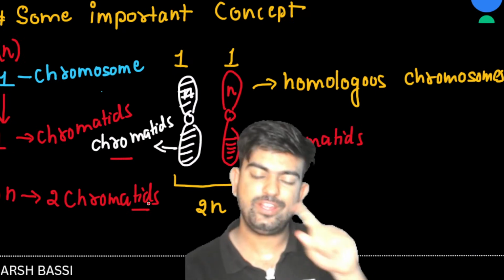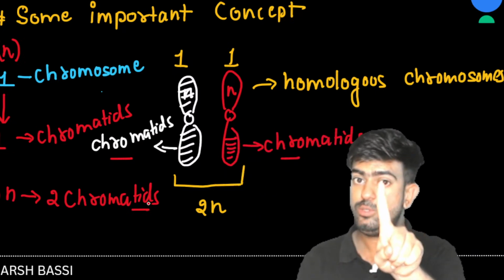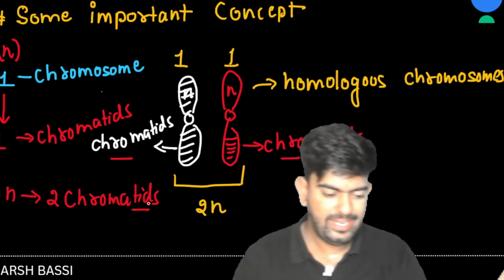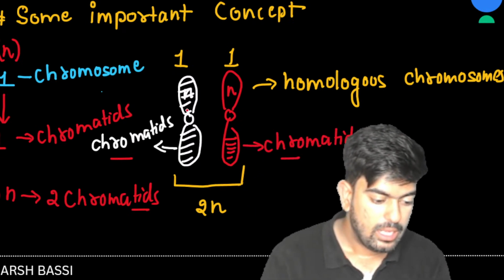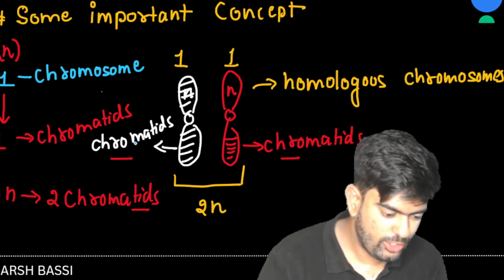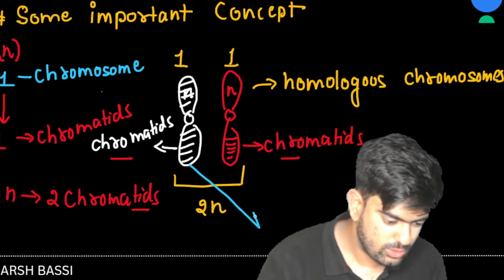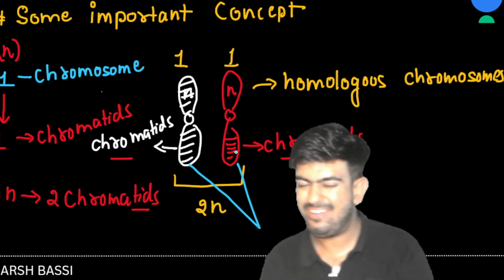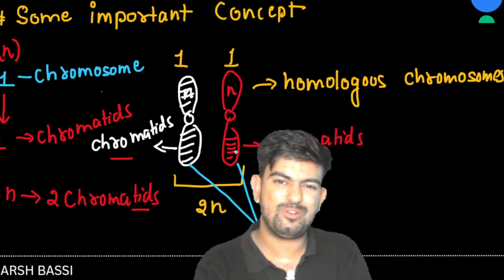So we got it. One single chromosome, one chromatid. 2N, 2 chromatids, right? Clear? Now what should we call these 2 chromosomes? Can we call them sister chromatids?